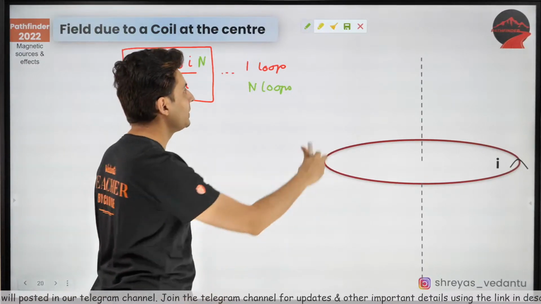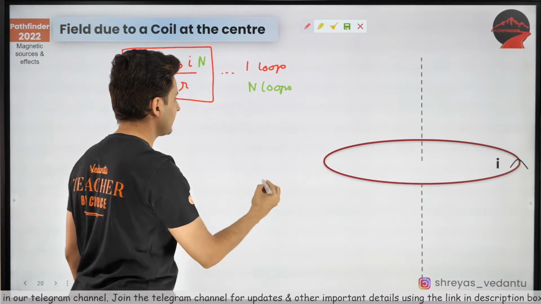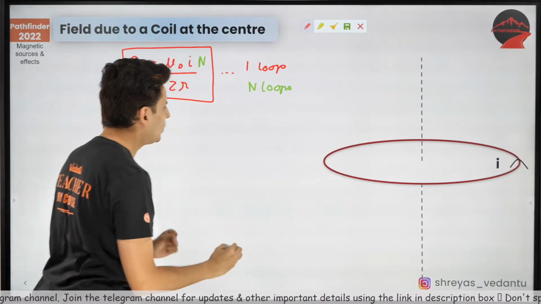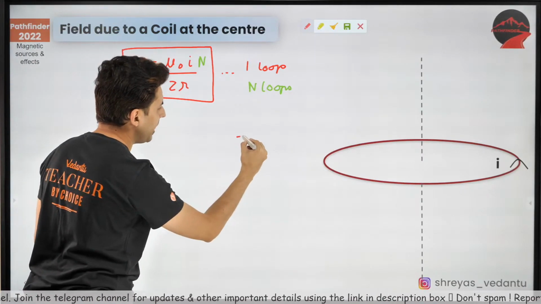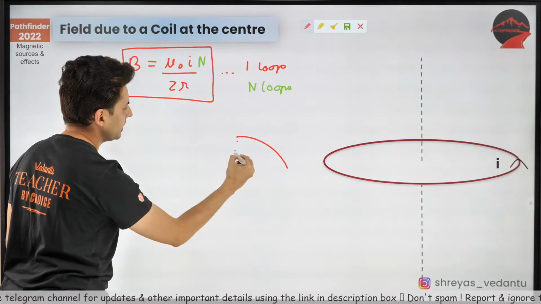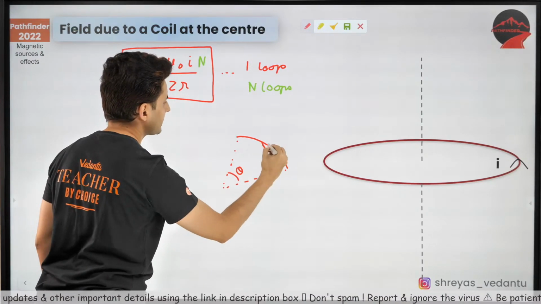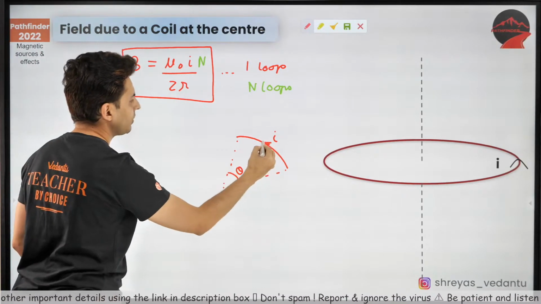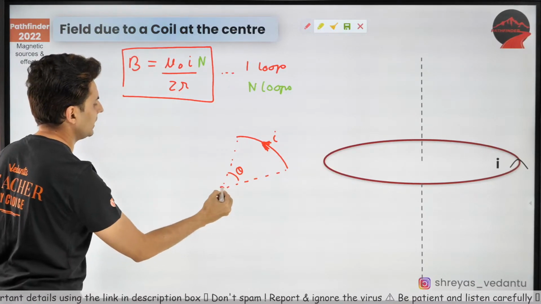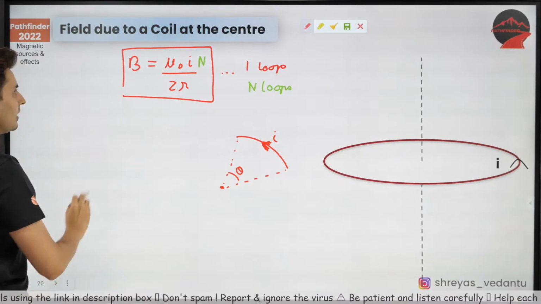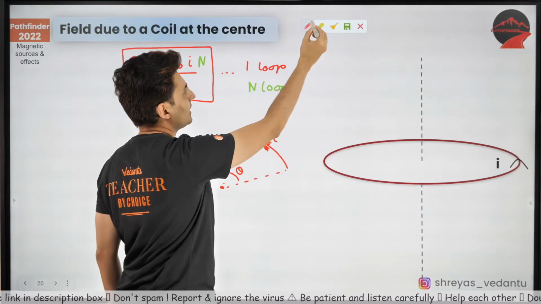Now, sometimes there could be some interesting question like this. Instead of the entire loop being there, only a part of the loop might be there. This is theta, this is current, and they will ask you, what is the field at this point? First of all, figure out the direction, guys.